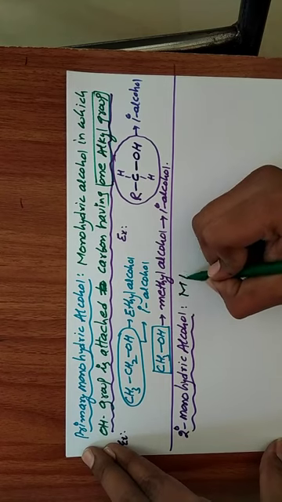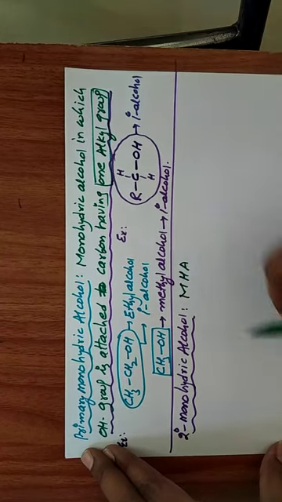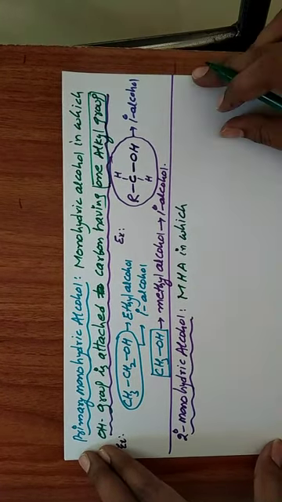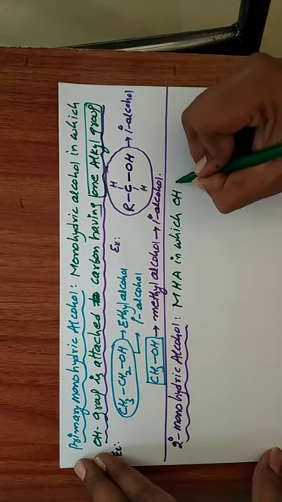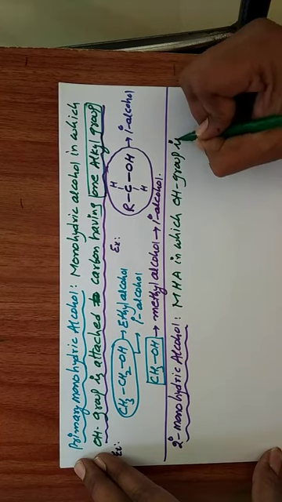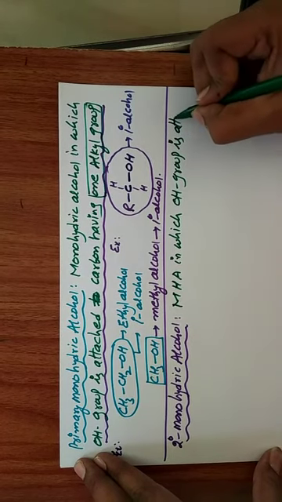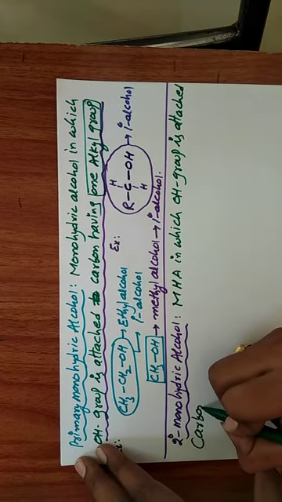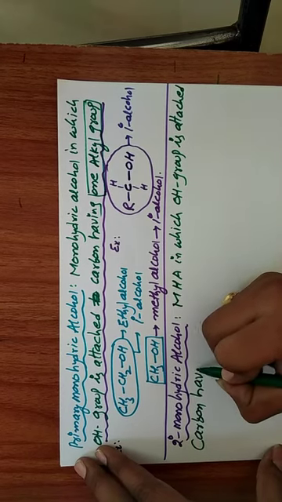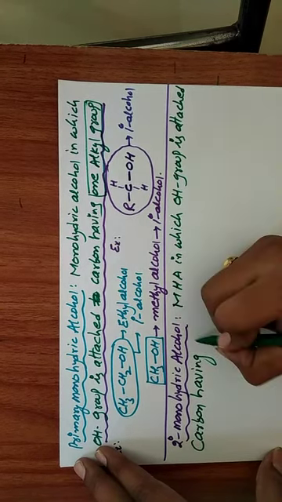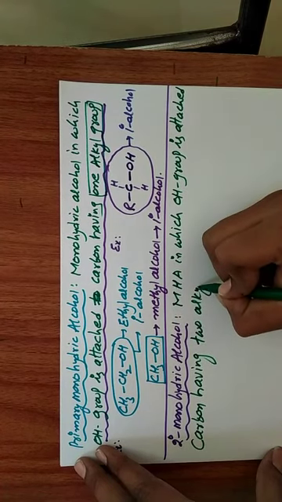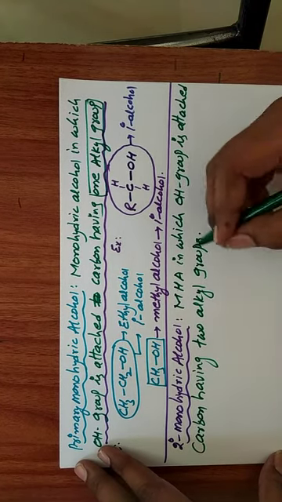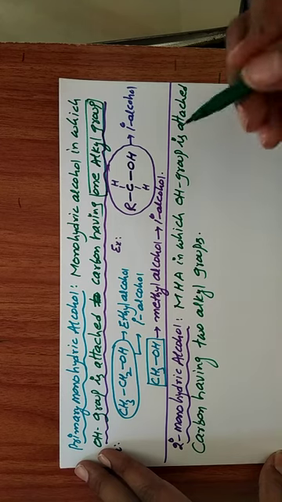Simply, a monohydric alcohol in which the OH group is attached to a carbon having 2 alkyl groups is called secondary monohydric alcohol.